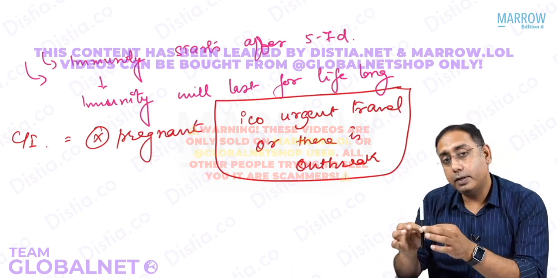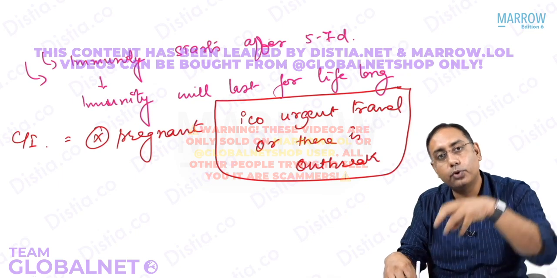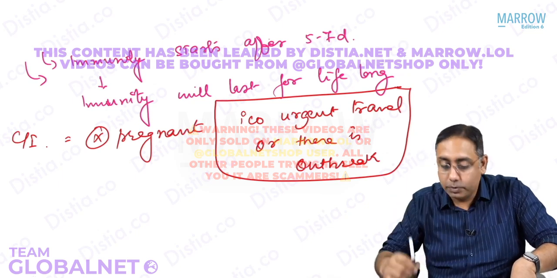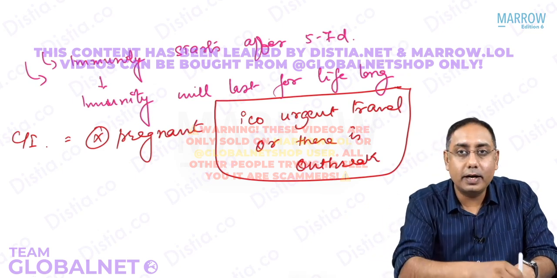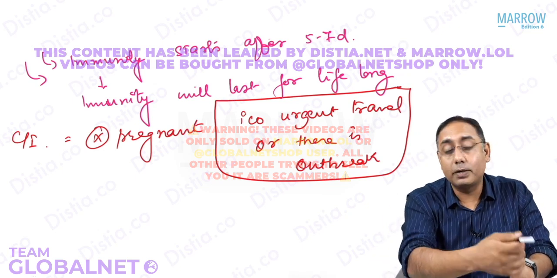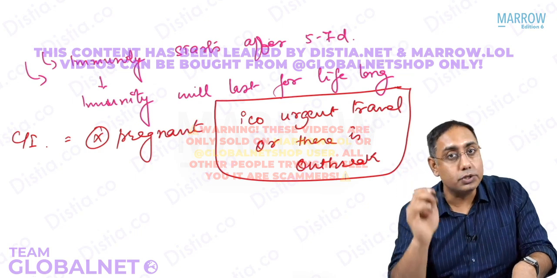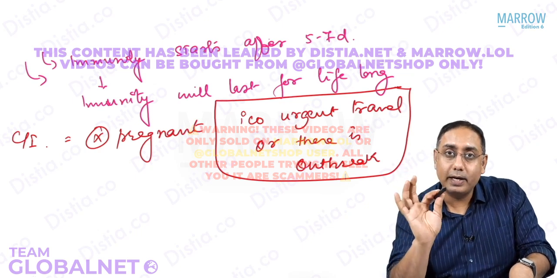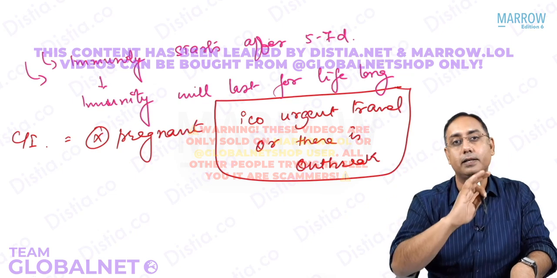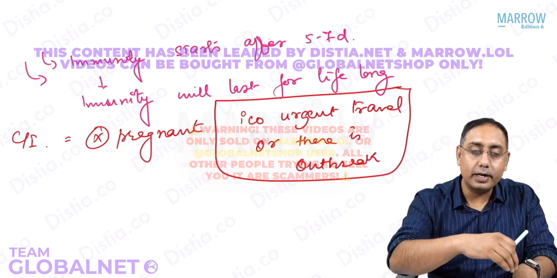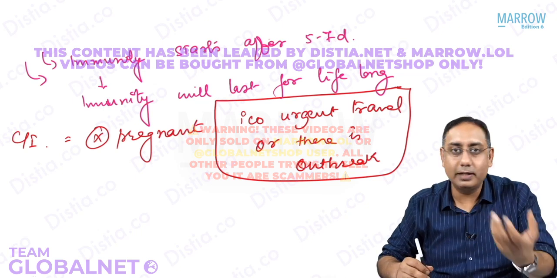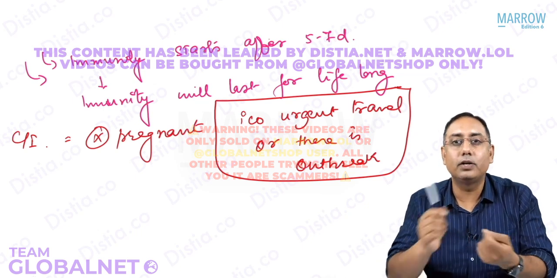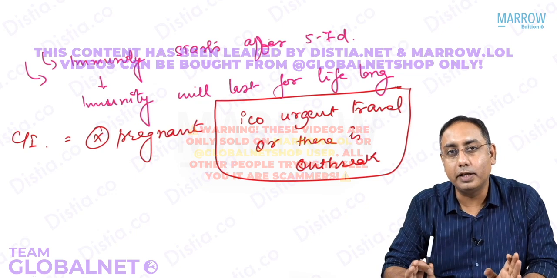If there is a pregnant female who is living in India and she wants to go to Africa and then come back, will she be allowed to enter Africa? That's okay if she enters, but will she be allowed to come back? Answer is no. Because she is pregnant, she will have to take a vaccine. And because the vaccine is contraindicated, this female is advised to take the vaccine. There is no way that she can go without a vaccine. That's what it means at the end of the day.